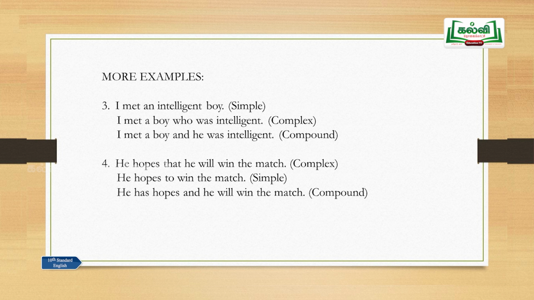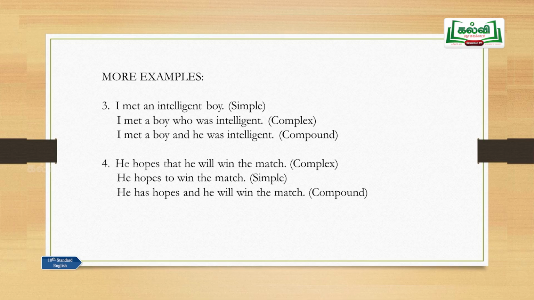I met a boy and he was intelligent. So I met a boy, that is one main clause that gives a complete meaning. He was intelligent, another main clause that also gives a complete meaning, and and is just used as a conjunction. This is a compound sentence. He hopes that he will win the match. That's a complex sentence. Why? He hopes, that is a main clause, and that he will win the match is a subordinate clause. So that's a complex sentence.